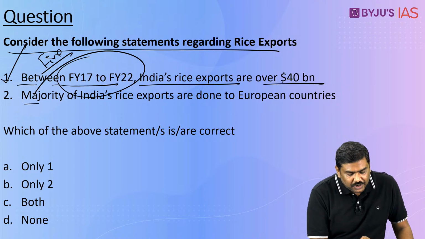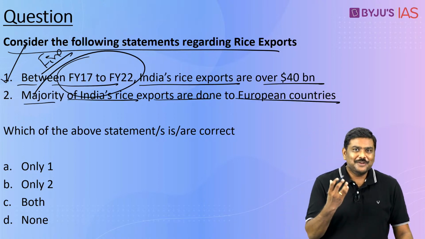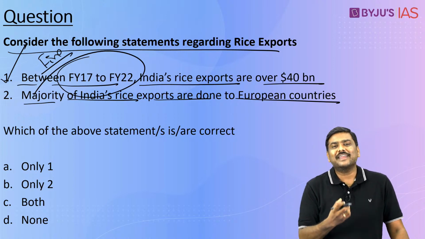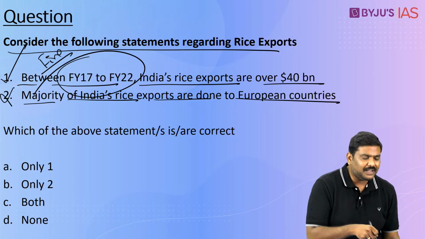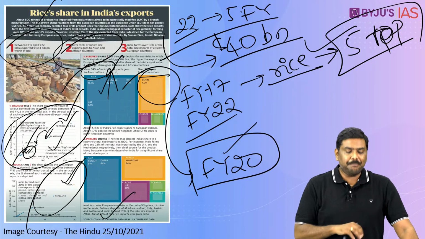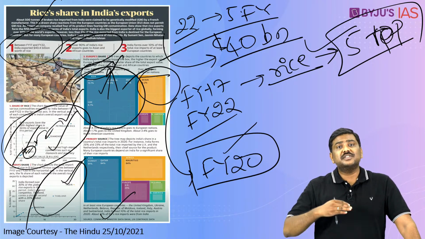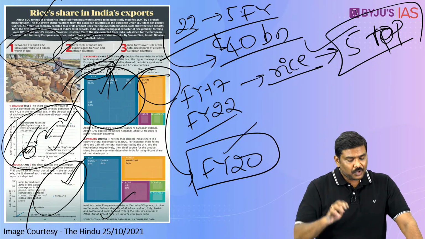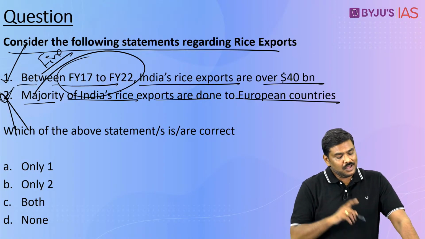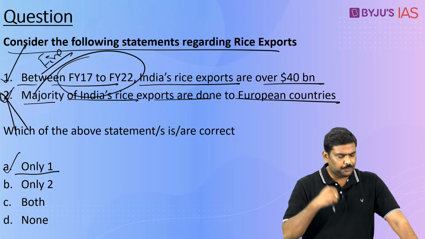Second one, majority of India's rice exports are done to European countries, because there is a discussion from the European market, right? This could be a tempting statement for you, but this particular statement is wrong. If you see this particular picture here, you can see that more than 60% of the rice exports from India are going to other Asian countries, not to Europe. So the second statement is wrong. The right option here will be option A, only one is correct or true.